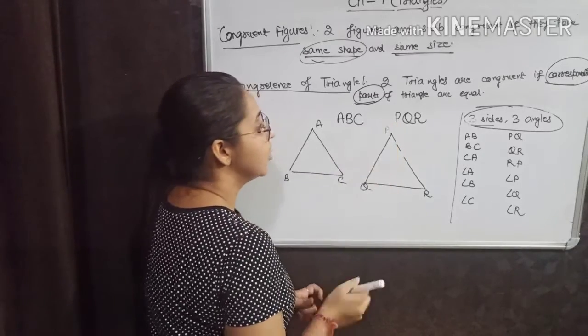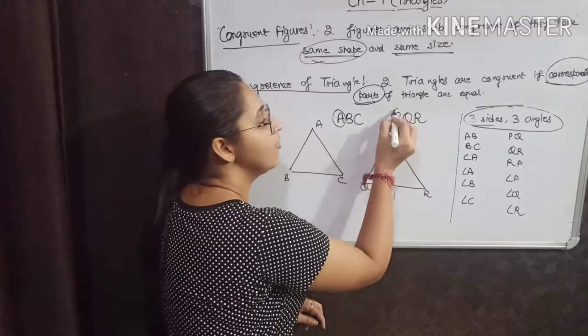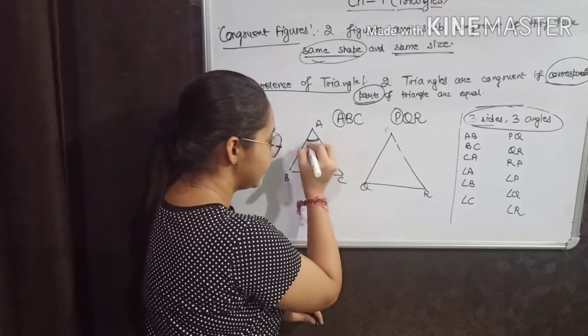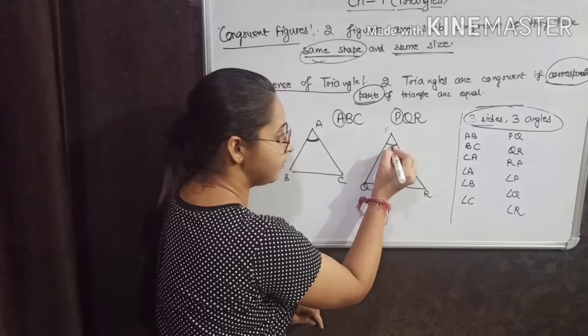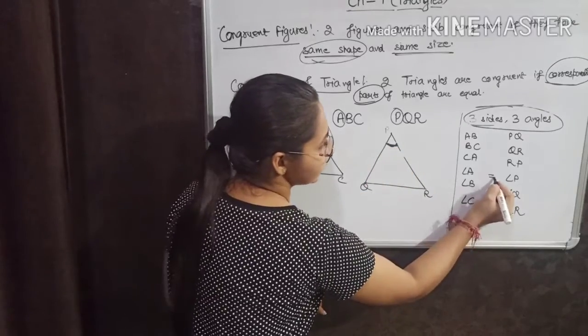It means corresponding to angle A, I have angle P. If angle A is equal to angle P, this is the first condition. Okay, angle A is equal to angle P.